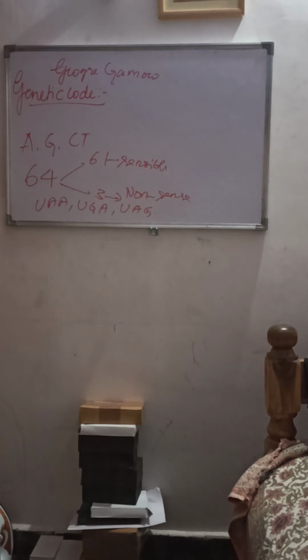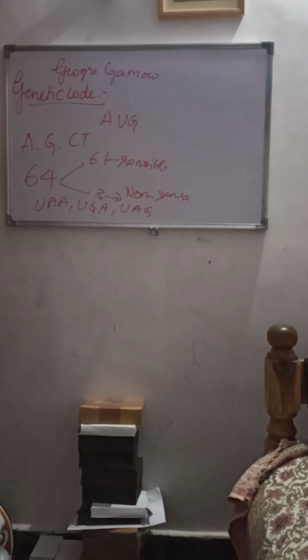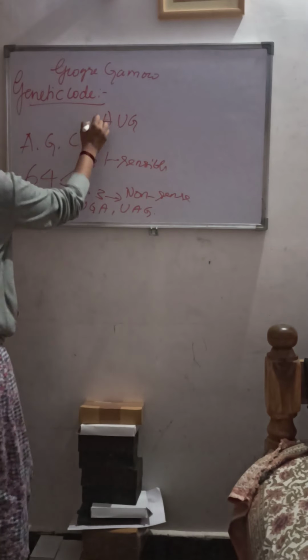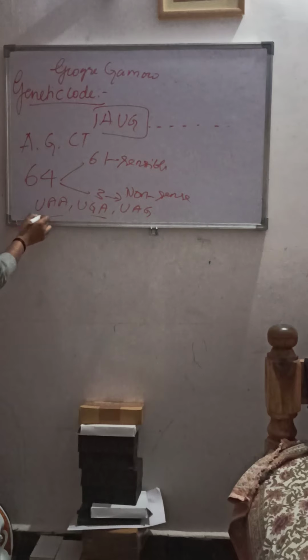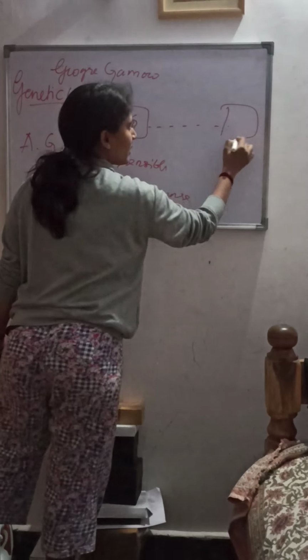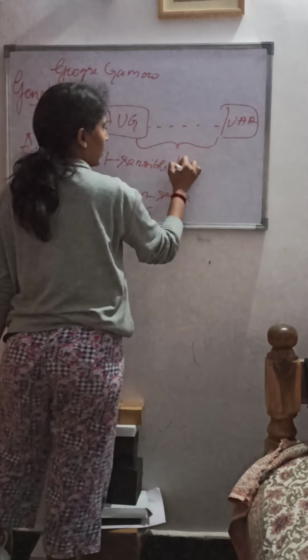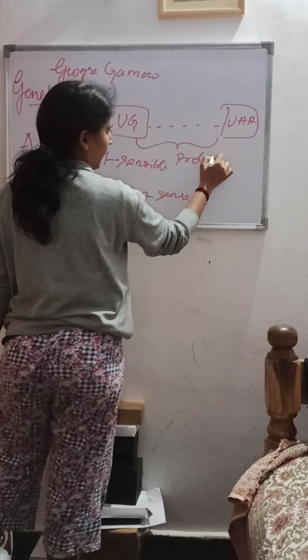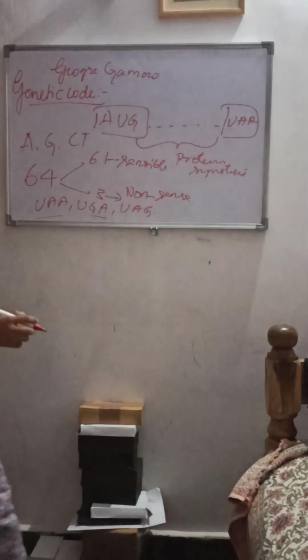The beginning is always AUG, that is methionine. So when it starts from AUG, any of the stop codons such as UAA will end it. The whole process is called protein synthesis.